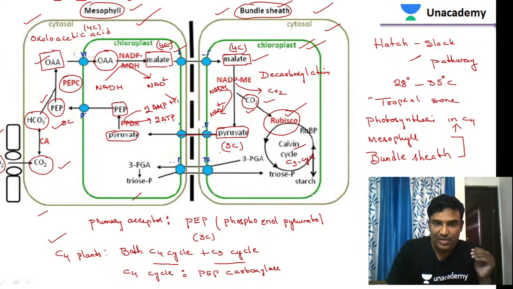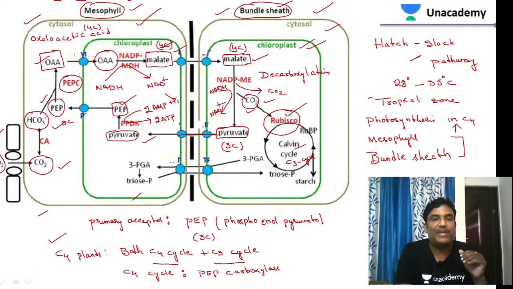Later in the C4 cycle, pyruvate is getting back into the chloroplast of the mesophyll cell, and then the pyruvate is again phosphorylated to form phosphoenol pyruvate, and again the phosphoenol pyruvate is regenerated. So like this, the cycle keeps on continuing, students.